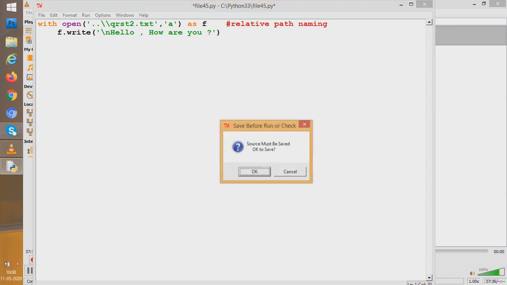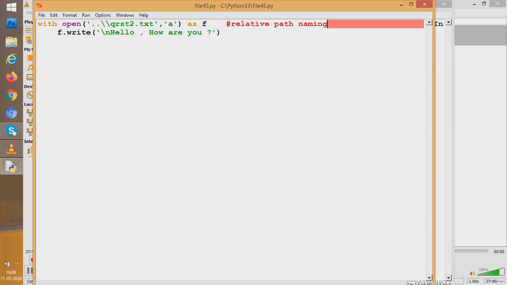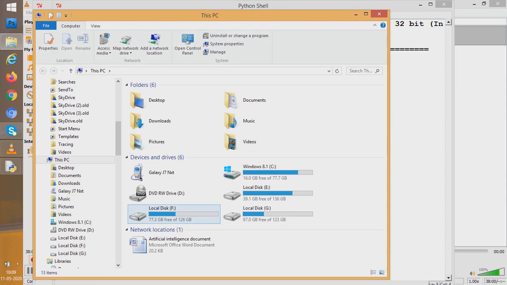Now if I do a QRST2, because it is already existing, it will ask for replacement and all. So it works for us now. See, I'll go and work. So there is an error. Why? Because I had not given a colon here. See, a colon is required with open, and everything should be indented within this with block. That is f.write should be within the with block. So let us see.